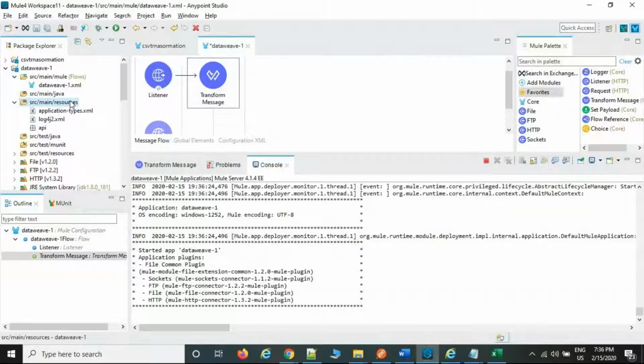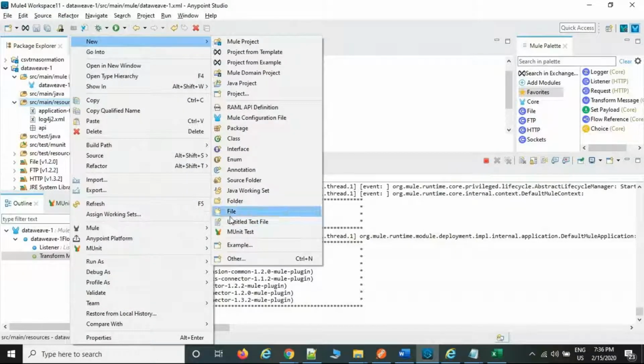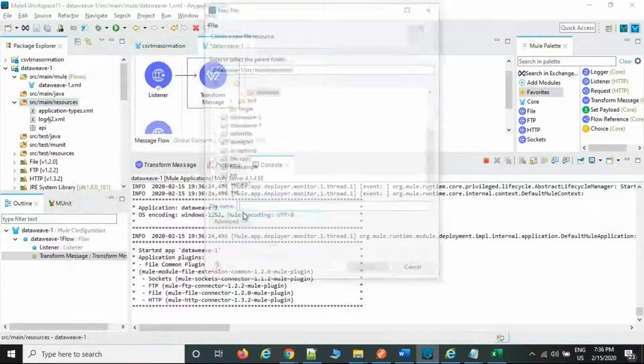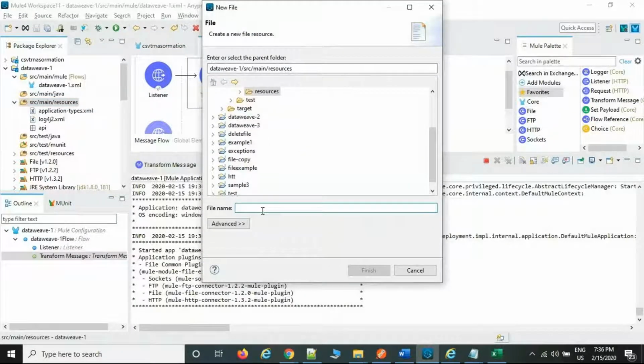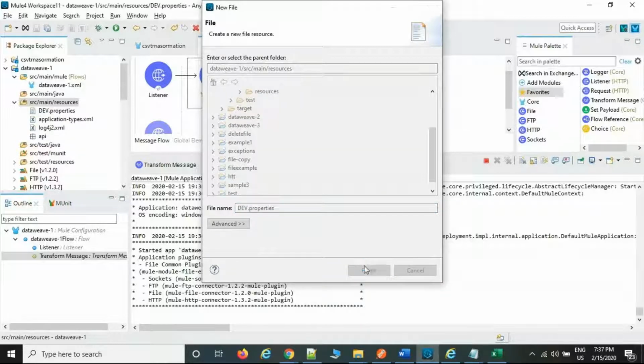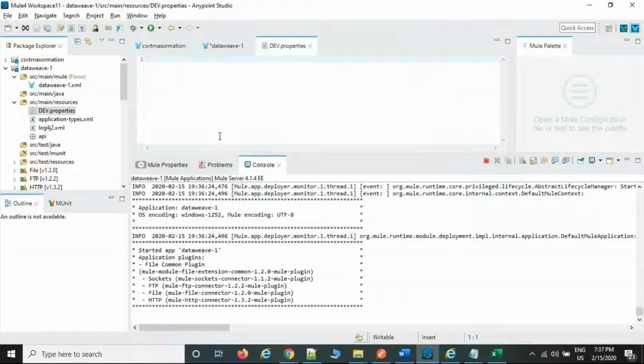Okay, right click on the folder, new file, go to file. The name can be whatever name you want. For example, I'm going to create dev, and the extension should be .properties only, small letter. So the name should be whatever name you want, but the extension should be .properties only. Click finish. Whatever content you want, file name, connection details, username, password, whatever information you want, you can put it. For example, I'm going to put city equal Bangalore, something like this, and port number equal something.